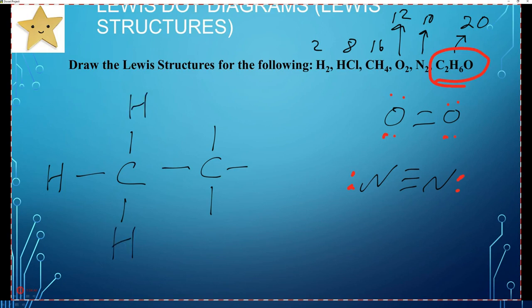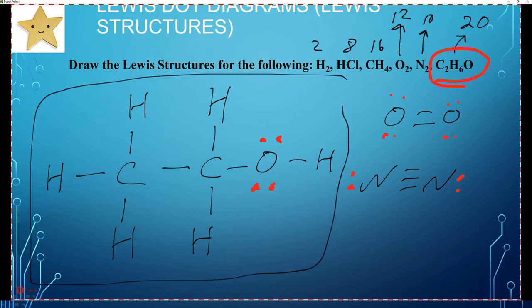So that's 1, 2, 3, 4, 5 out of the 6 hydrogens. What we have left is an oxygen and a hydrogen, and they're going to be over here like this. We're going to have 4 dots left over on that oxygen because we have 2 here and 2 here. So that's 4 shared, and so it's got 4 left. So that is going to be our Lewis dot diagram for, this is actually ethanol, which is what you drink when you drink alcohol. So there's ethanol.